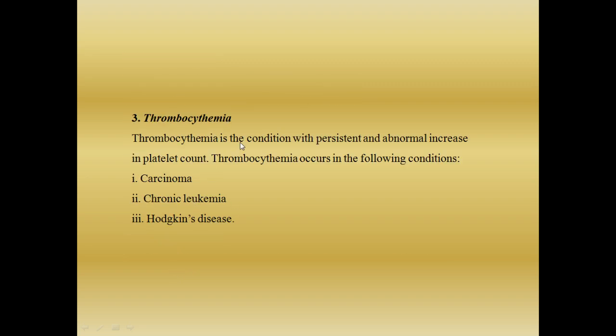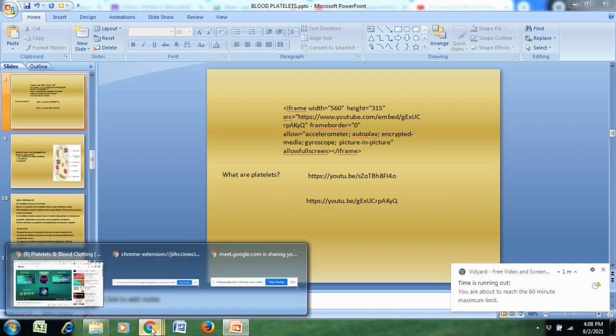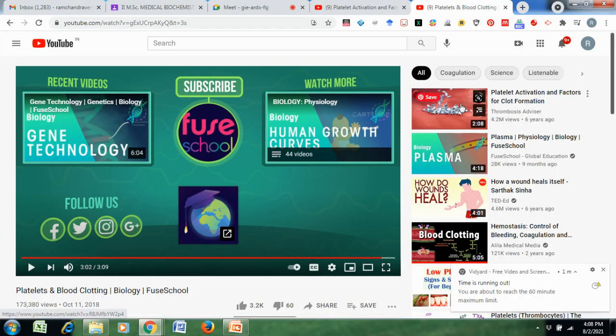Thrombocythemia is a condition where the increase in the number of platelets is persistent. It is present for a very long time, and there is an abnormal increase in the platelet count. When does this happen? In carcinoma, chronic leukemia, and Hodgkin's disease. All these are cancers, a cancerous state. So this is about blood platelets. Hope you understood.